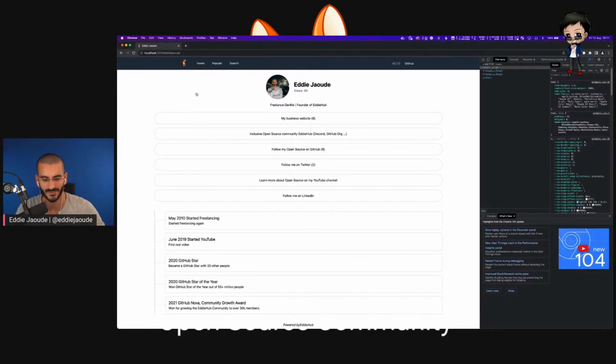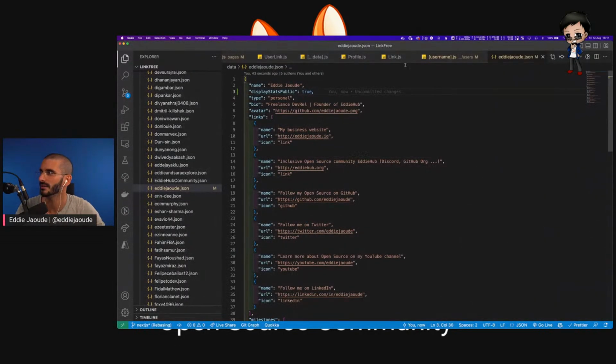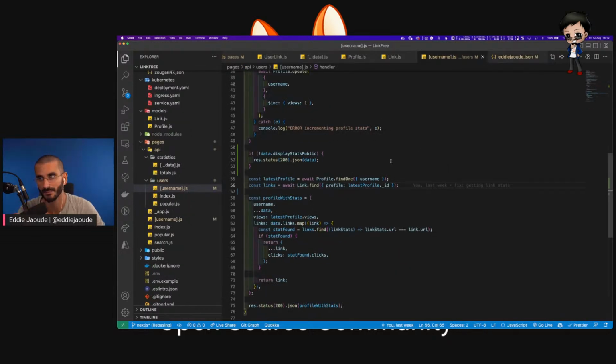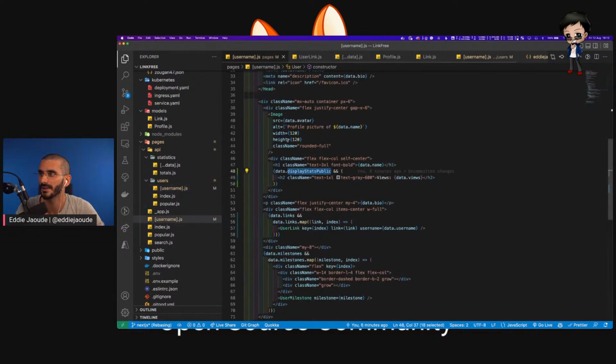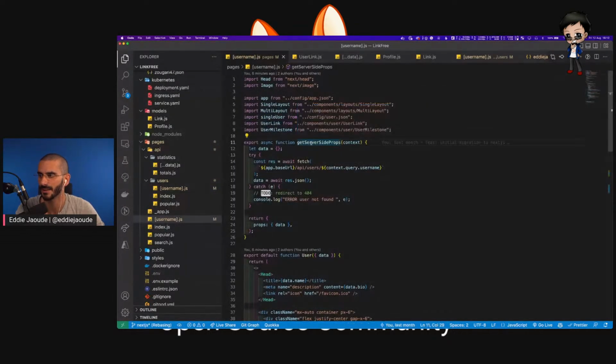Should we do it as a commit? Is everyone confident that works quite well? I think that's pretty good. So I've completely forgot about the API part. So that's pretty good. Although we are doing it on the server side, so I don't know. I think we did it with getServerSideProps, so I don't think that would be done as a request. So I still think it would have been kept private, but it's still good for not making those extra requests to the database. It's definitely cleaner. So I absolutely like that. Definitely a better way to do it. Okay, so I'm going to commit that. What do you all think?